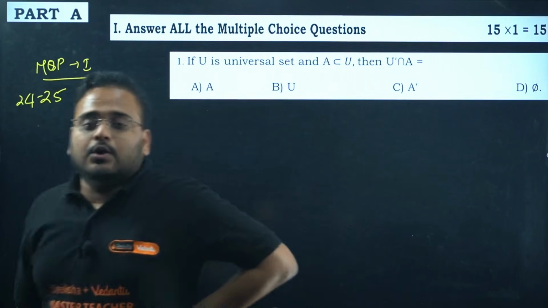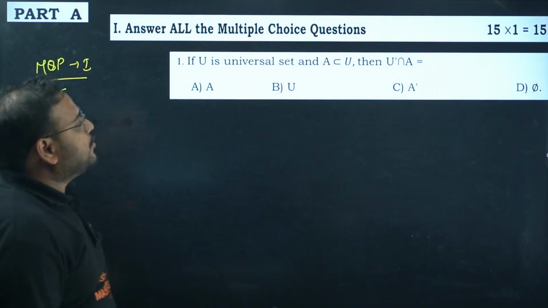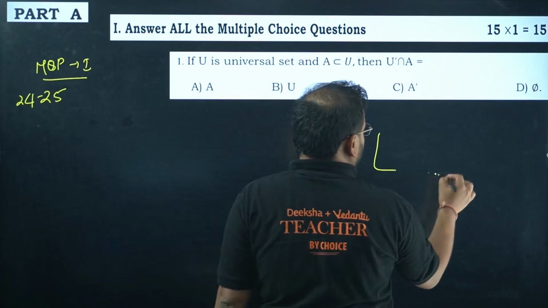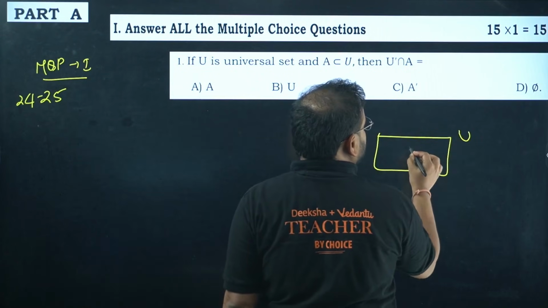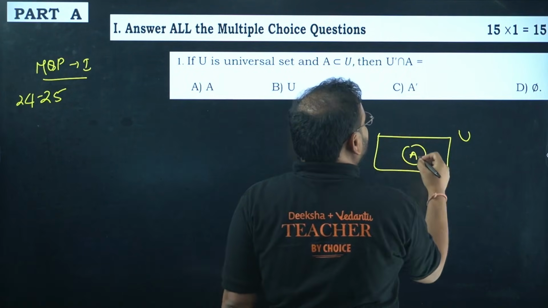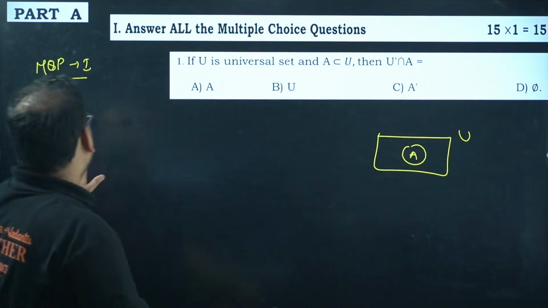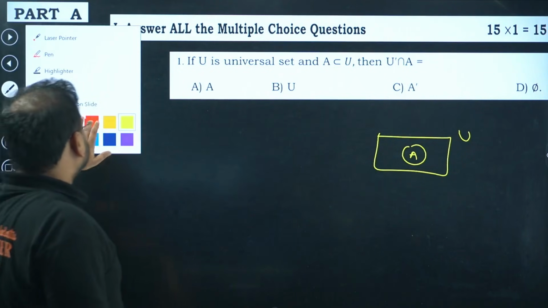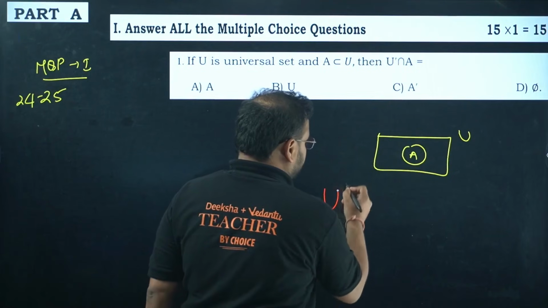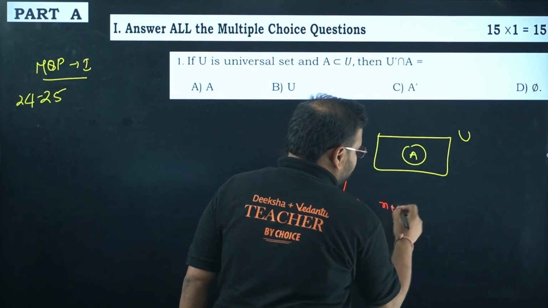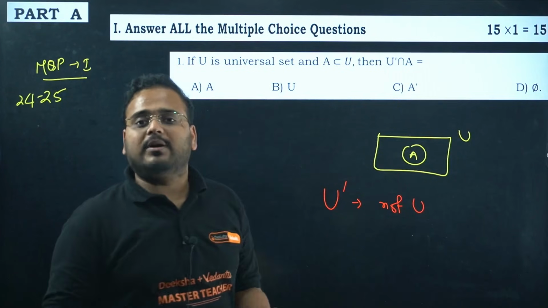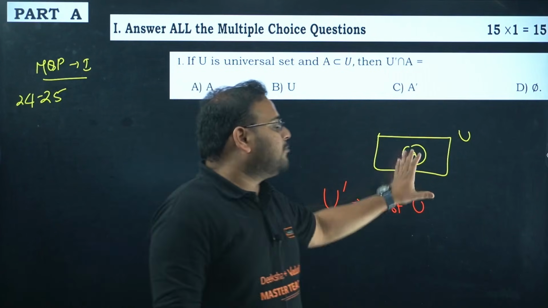First question: universal set is U, A is a subset of U. This is set U, A is inside the set U. U complement means everything but U. When you remove U, you are basically removing A also.